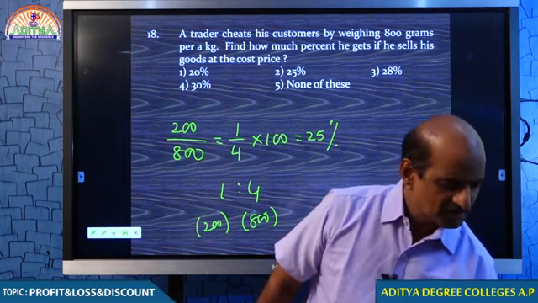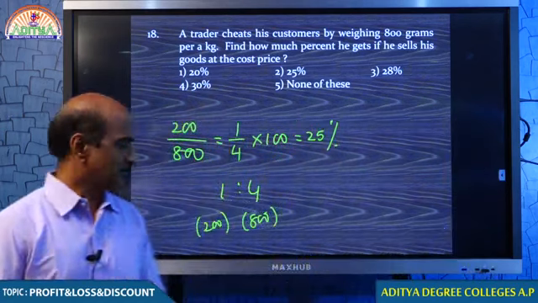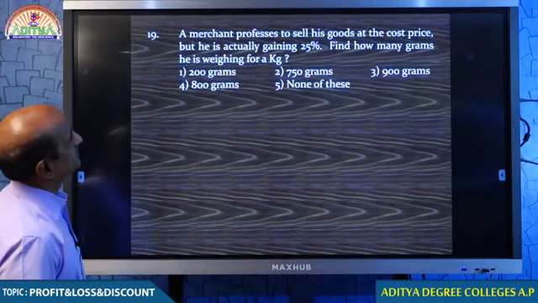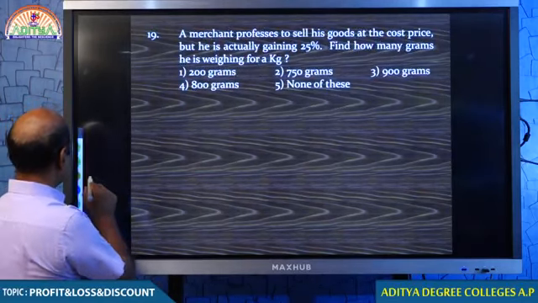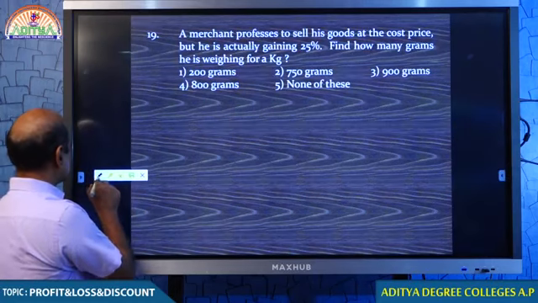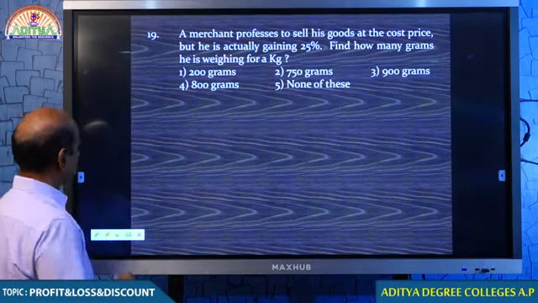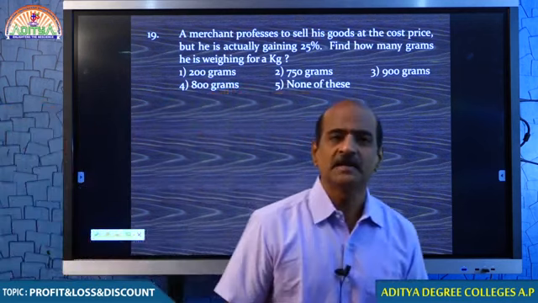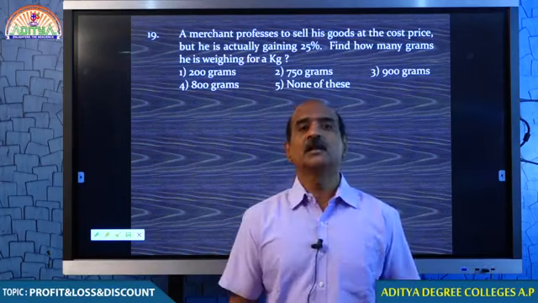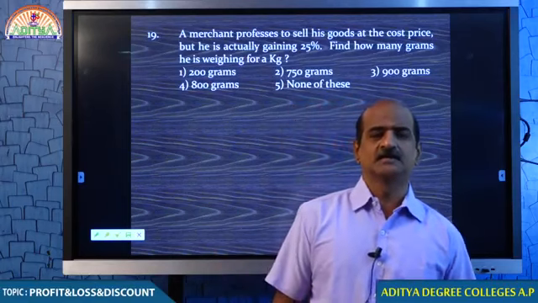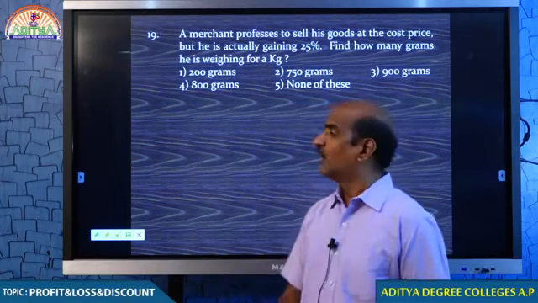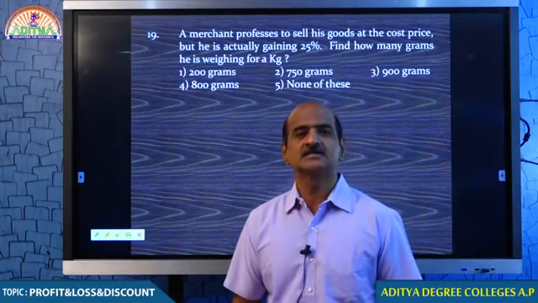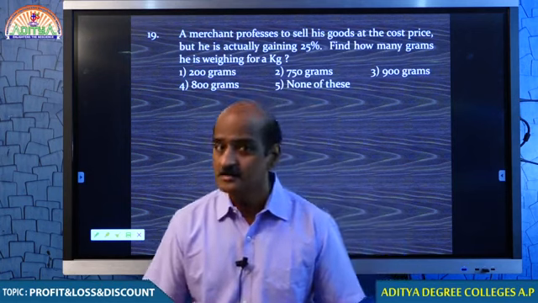Ready? Let me come to the next question. Question number 19. Here is the question. We already discussed question number 18. A merchant professes, professing means making you believe. He is cheating. How is he cheating? To sell his goods at the cost price. He is saying that he is selling the goods at the cost price.